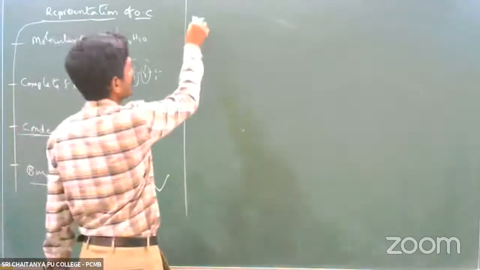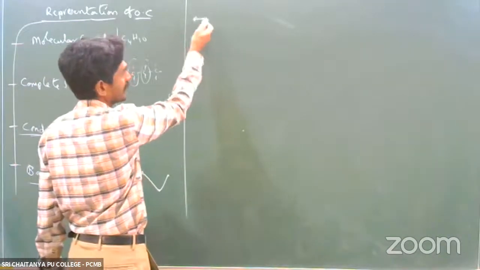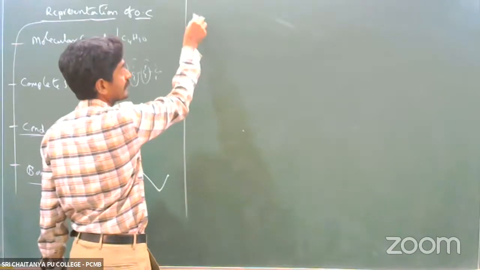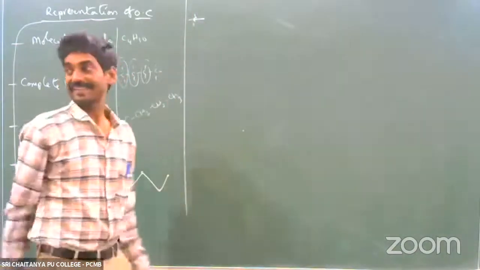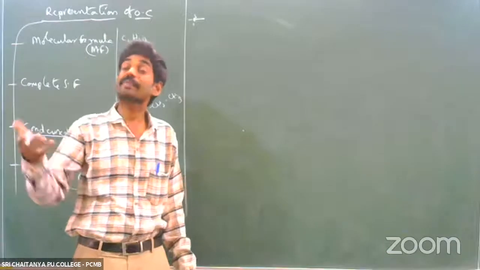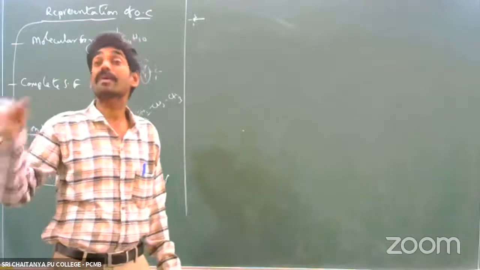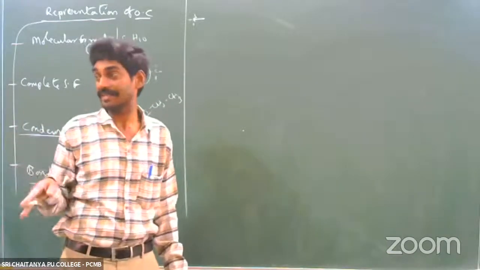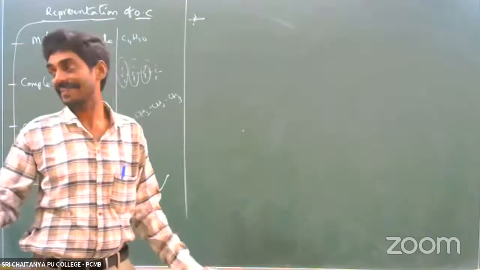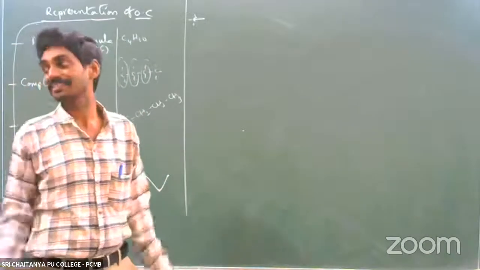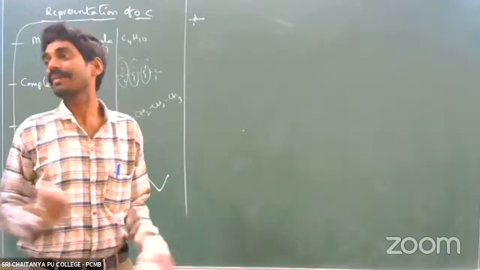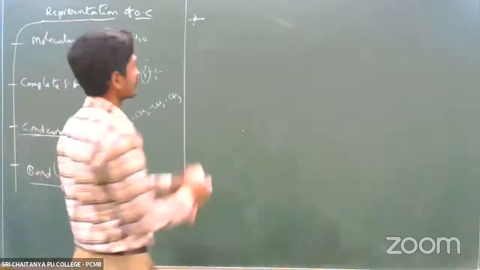So for this carbon, one bond is there. How many remaining bonds are required? 3. So 3 hydrogens are present. The required number of hydrogens means the number of covalent bonds required to satisfy tetravalency. That you have to understand. This is the way of bond-line representation. No need to show carbon atoms and hydrogen atoms.